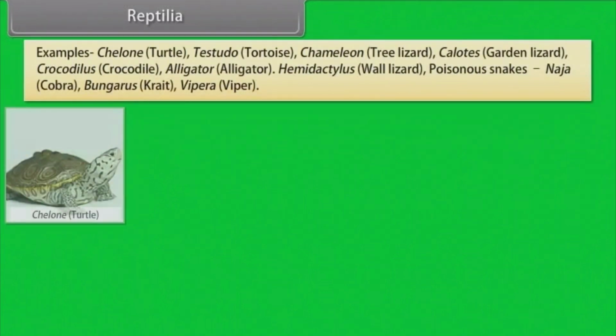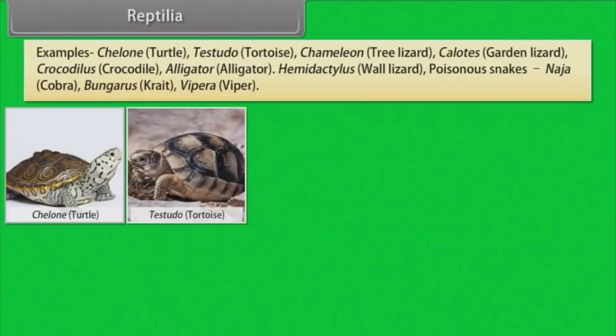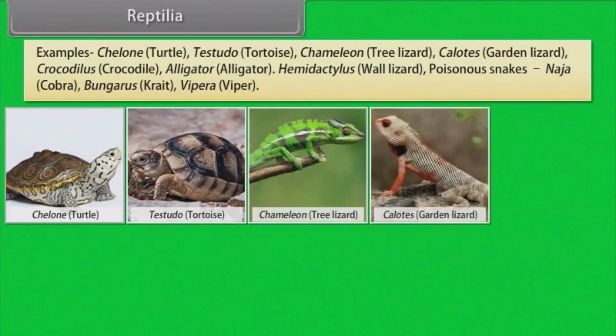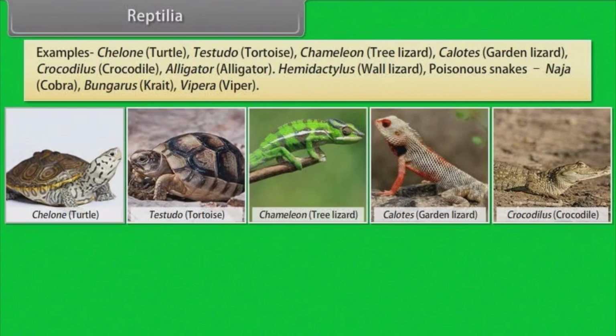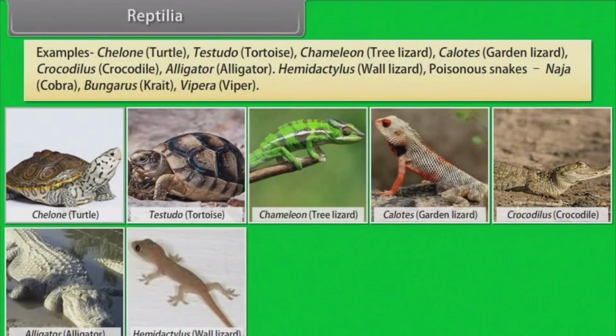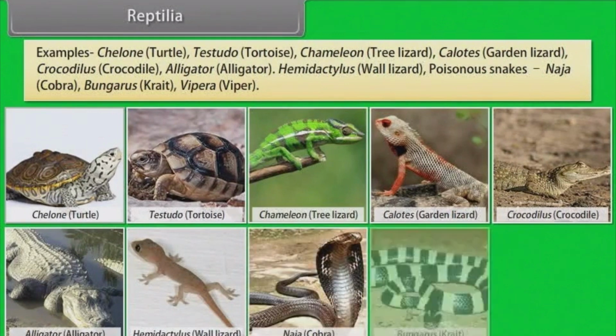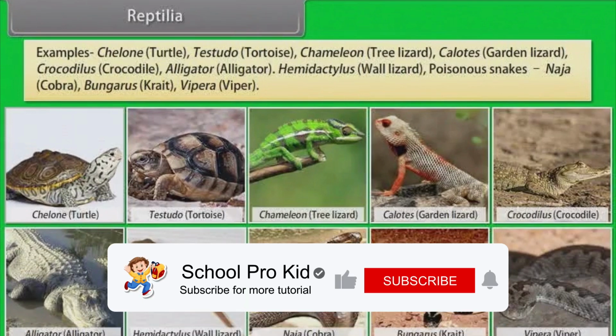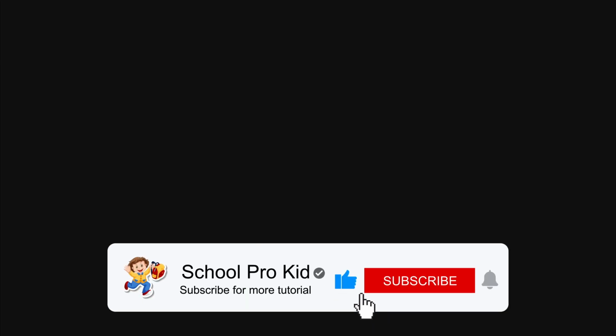Examples: Chelone, turtle; Testudo, tortoise; Chameleon, tree lizard; Calotes, garden lizard; Crocodylus, crocodile; Alligator, alligator; Hemidactylus, wall lizard. Poisonous snakes: Naja, cobra; Bungarus, krait; Vipera, viper.